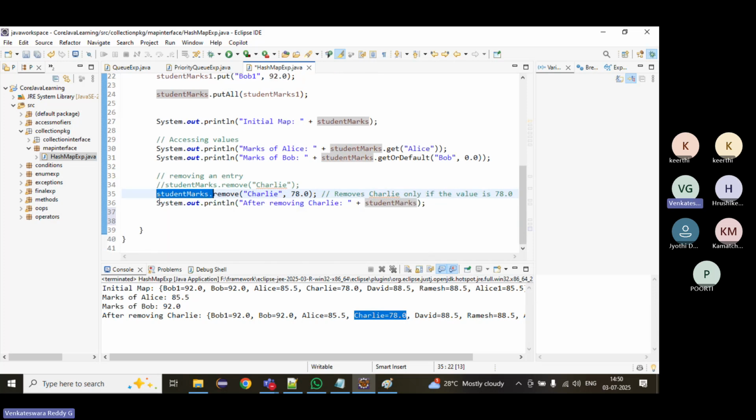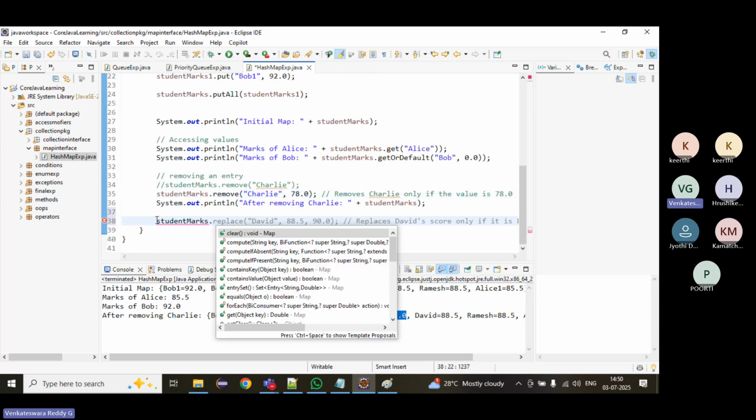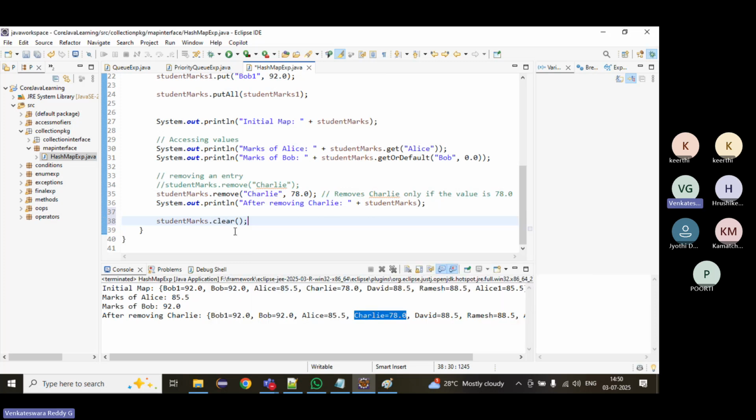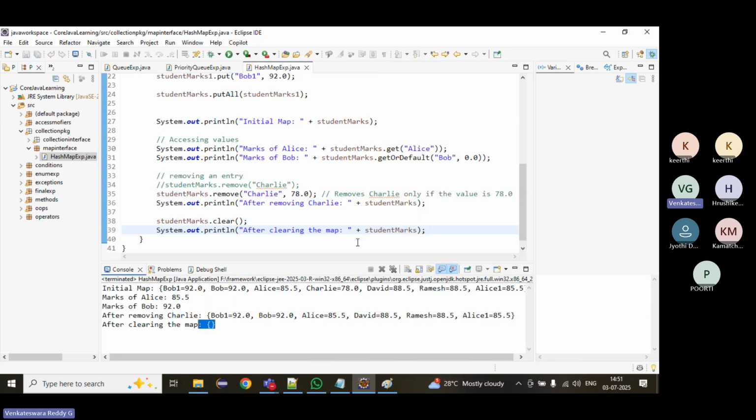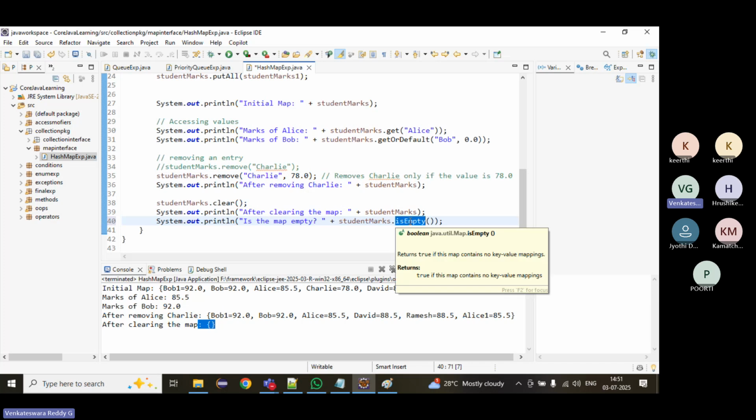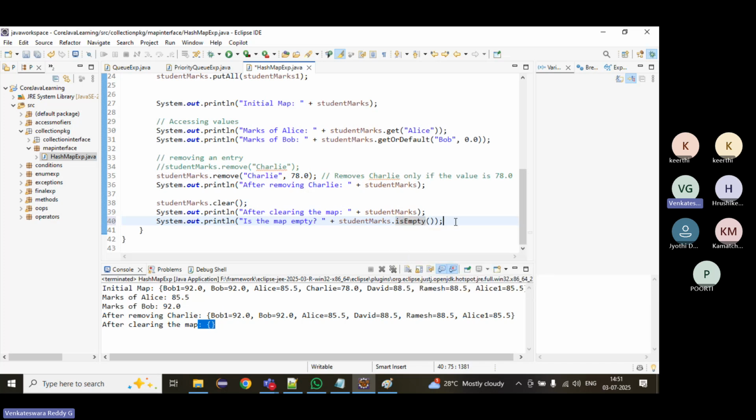And then what else do we have? Clear. At clear we will know. Clear will clear all the elements of the map. That means it will remove all the elements, and it will become empty. Now if it becomes empty, we can use the isEmpty method to verify whether the map is empty or not.